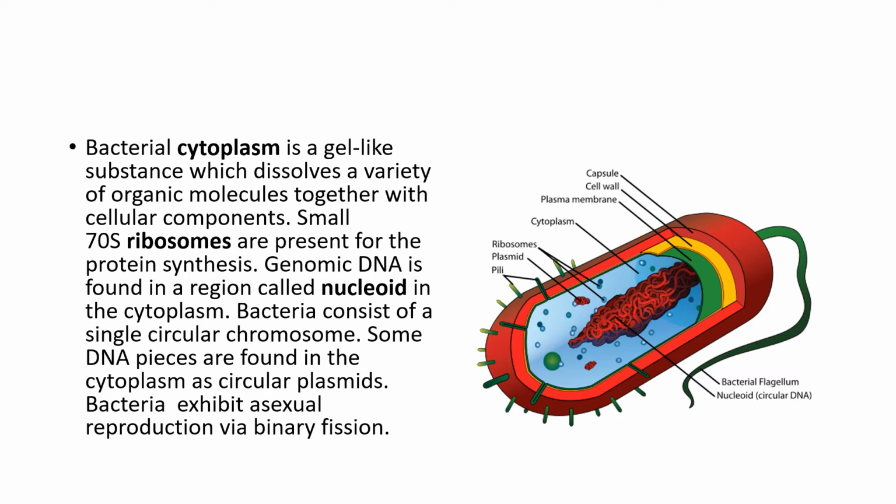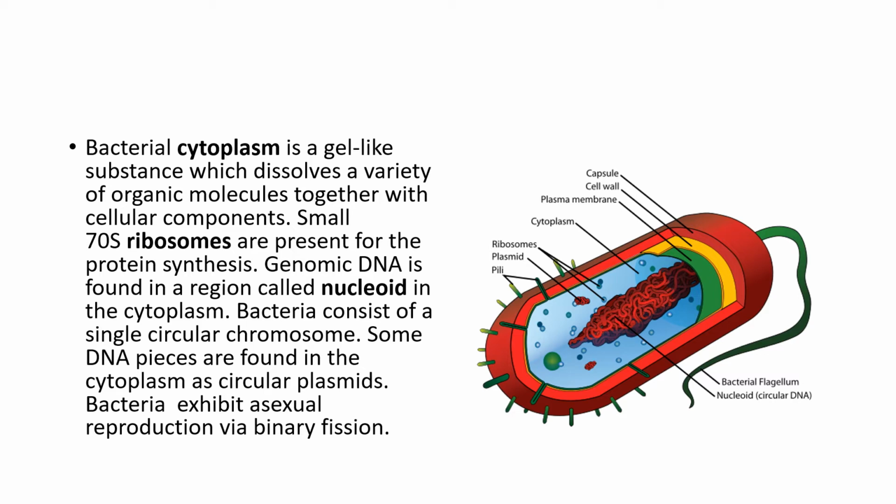Here you can see the ribosomes scattered inside the cytoplasm. They are of the 70S type. There are two types of ribosomes, 70S and 80S. In the prokaryotic cell, it is 70S ribosome. You will study the subunits of ribosomes in detail when you study protein synthesis. Ribosome is linked to protein synthesis.